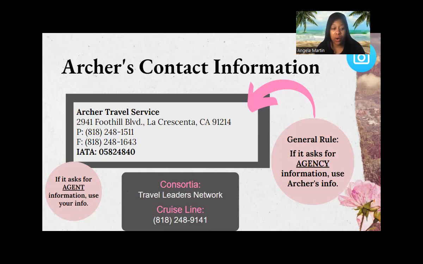Couple of things that I want to go over, okay? Notice our IATA number you will use pretty much with every supplier that you're registering for, unless it is a cruise line, in which case you will be using our cruise line number. Notice that this number is different from Archer Travel's main number, and this is the number that you'll use with cruise lines. But be mindful, once you're going through those trainings with the cruise line suppliers, that will be covered again there, okay?